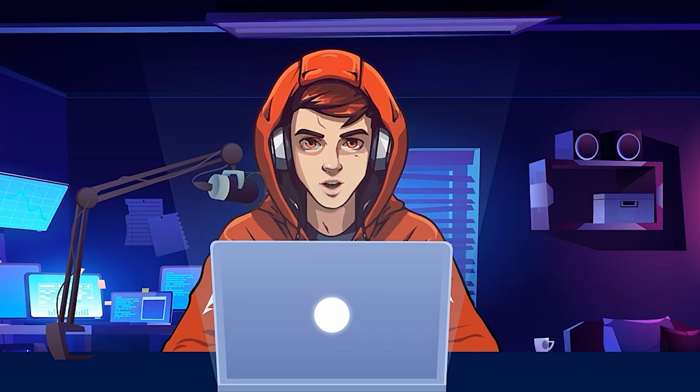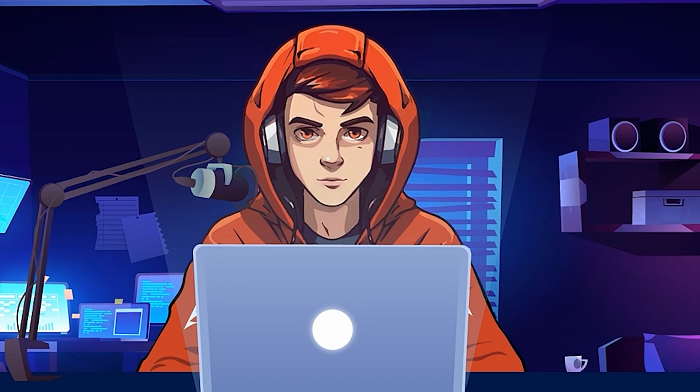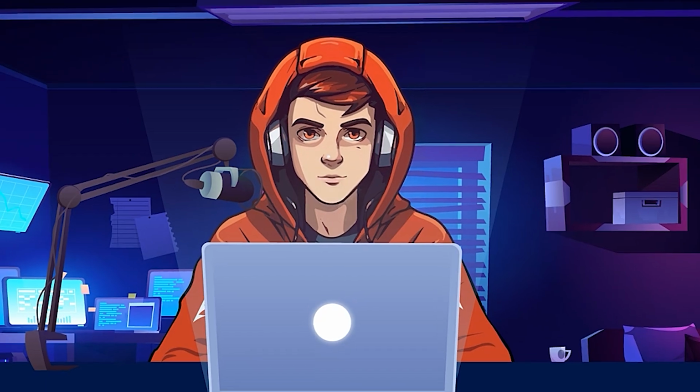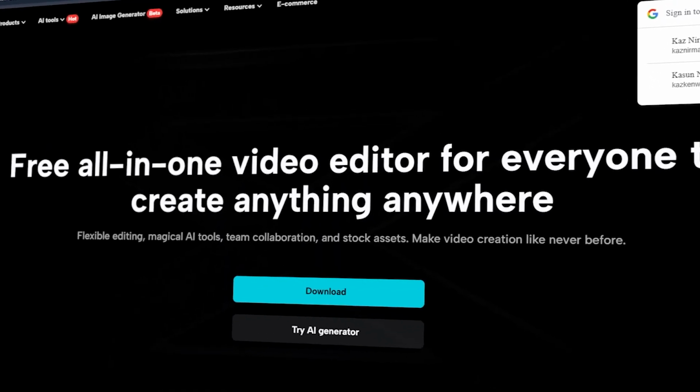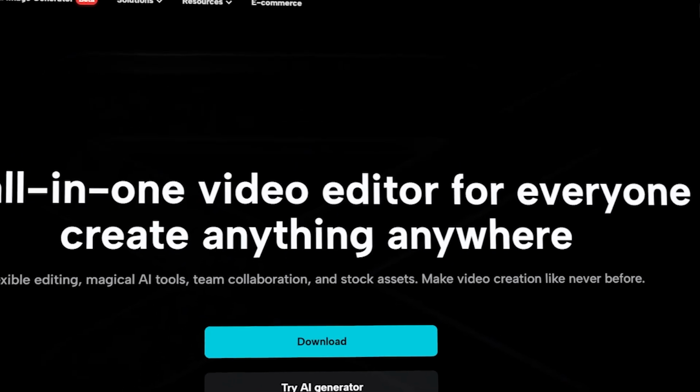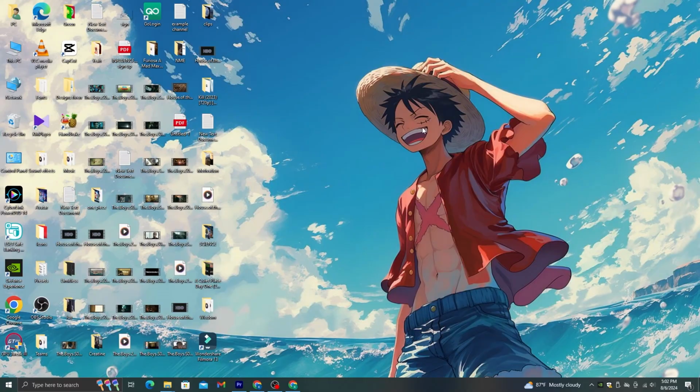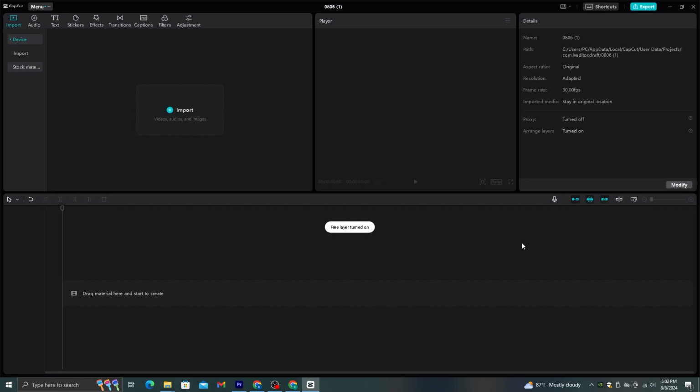After that, we need to edit the final output. You can use any video editor that you are familiar with. I'm going to use CapCut for this process. It's a free and beginner-friendly video editor that you can use to edit your videos. Once you download CapCut, open it and start a new project.